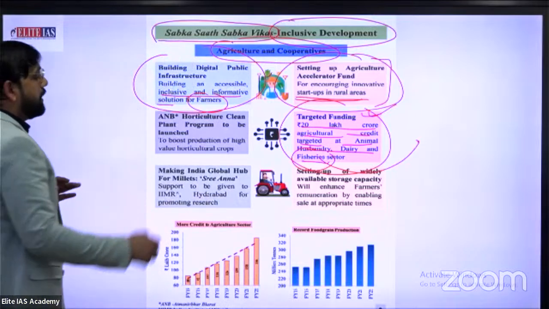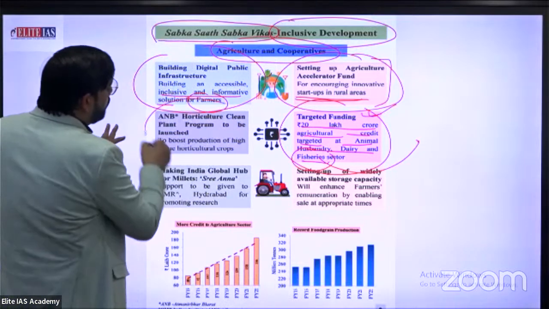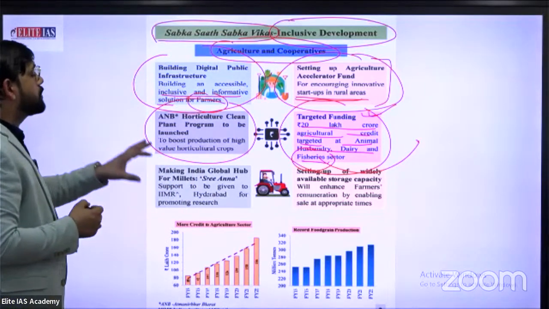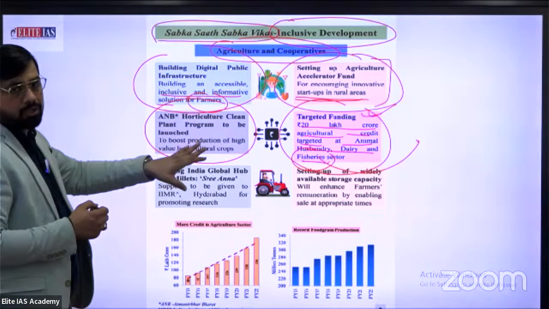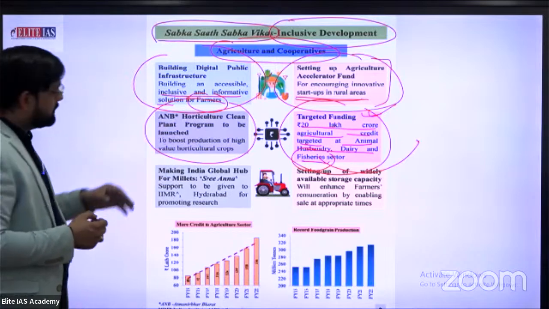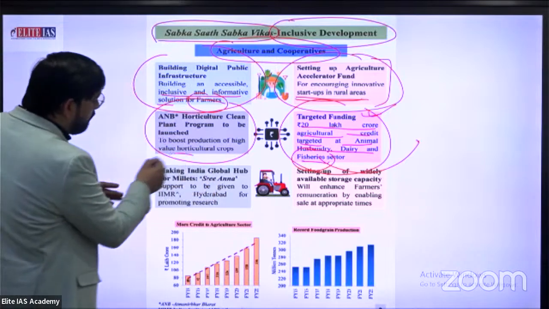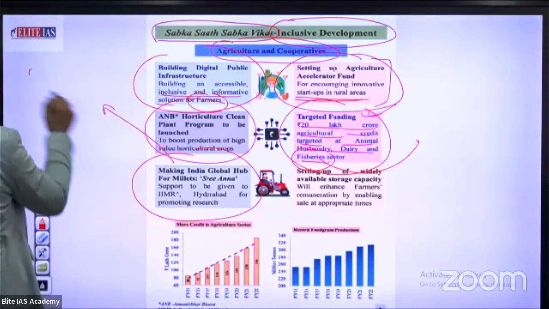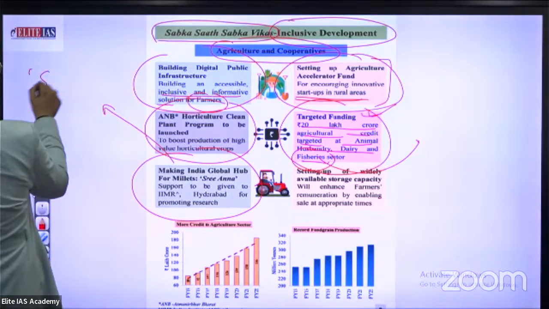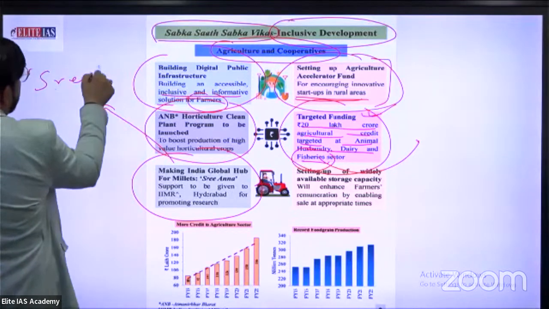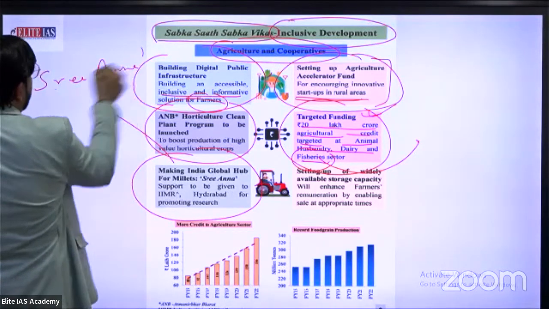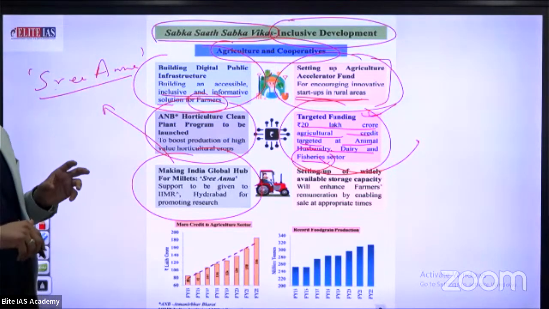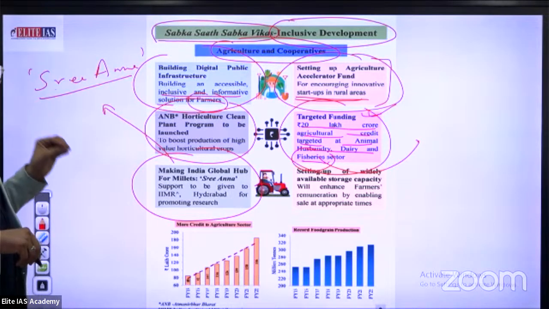Next, the horticulture clean plant program to be launched to boost the production of high value horticulture crops. This one is a common sentence. Making India a global hub for millets. Yes, making India a global hub for millets. Especially there is a program known as Shri Ann, related to the food grain sector.